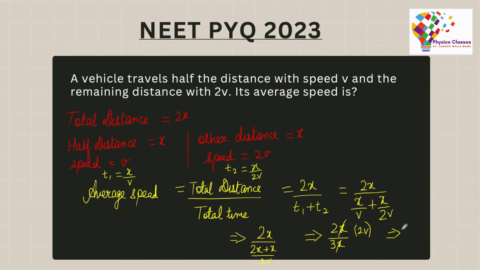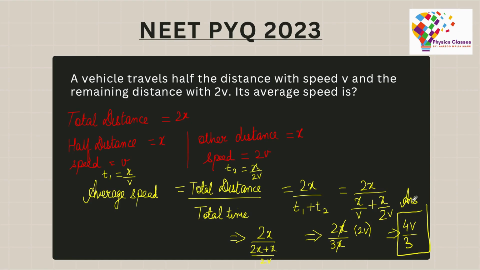This further simplifies to 2x by 3x times 2v. So x and x get cancelled and your answer comes out to be 4v by 3. This is the average speed in this situation.